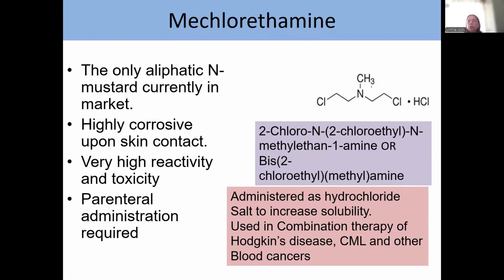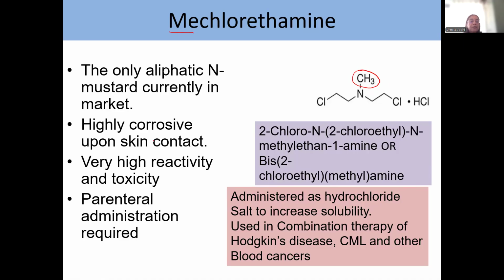Okay, so the alkylating agents containing aromatic substituents are more preferred. Coming to individual drugs, this is meclorethamine. I mentioned here how to remember meclorethamine. This is a common template or common scaffold of alkylating agents, N and CH2CH2Cl on either side. What you have to remember is what is attached. As suggested in the name, Me stands for methyl. This is the only aliphatic nitrogen mustard which is currently in the market.